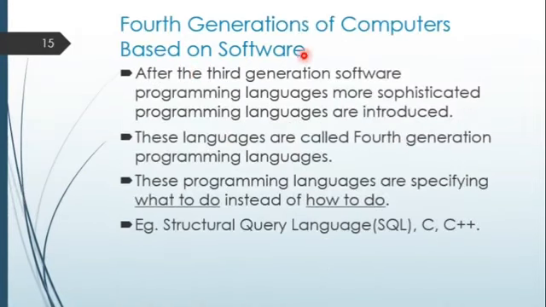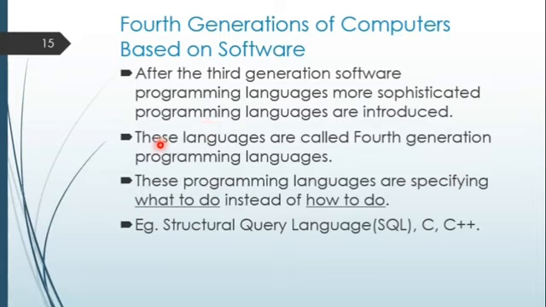Now fourth generation computers based on software. After third generation software, more sophisticated programming languages were introduced. Whatever device we are using nowadays, computers, laptops, tablets, mobiles, each has its own sophisticated programming languages, and it is user friendly, common people can understand.